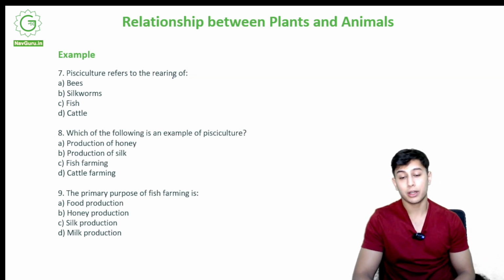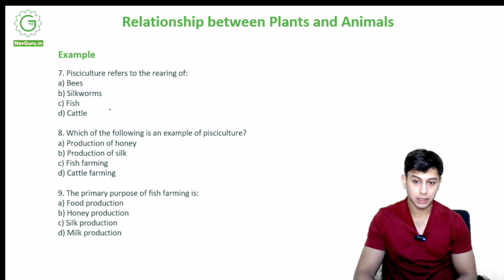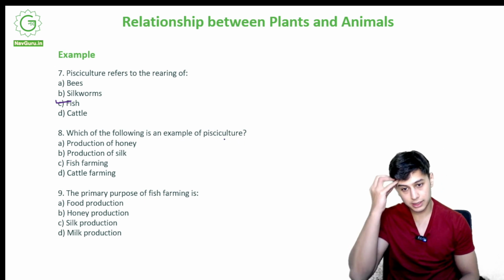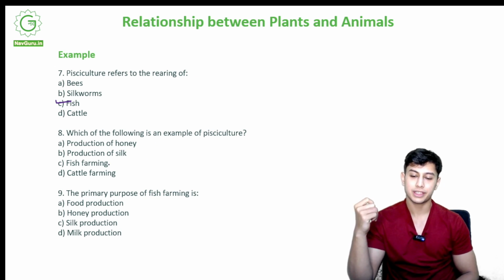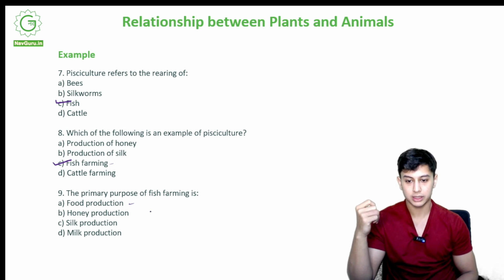Pisciculture refers to the rearing of what? Bees, silkworms, fish, cattle. It is fish. Which of the following is an example of pisciculture? Production of honey, production of silk, fish farming, cattle farming. It is C, fish farming. The primary purpose of fish farming is food production, honey production, silk production, milk production. Fish farming is used for food production. What is the food? Fish. It is exported, it is consumed.